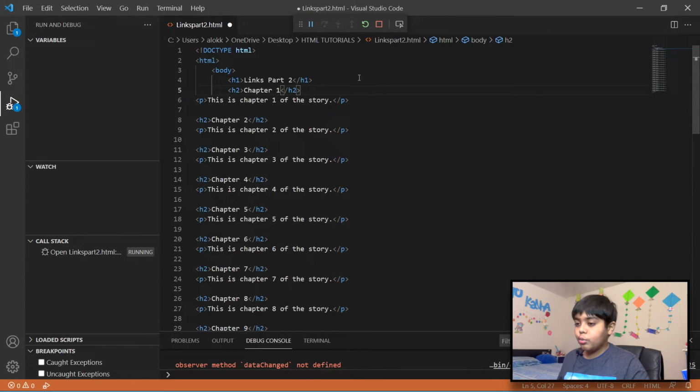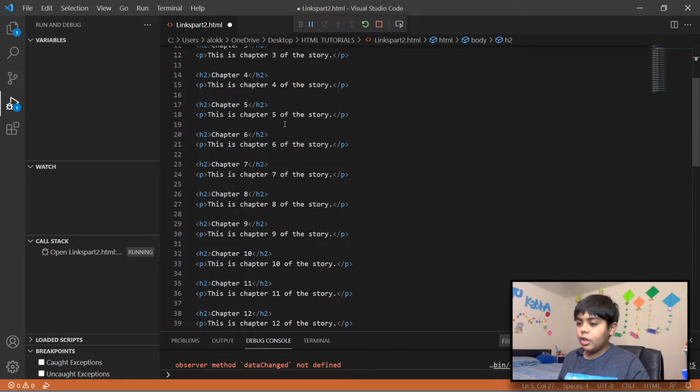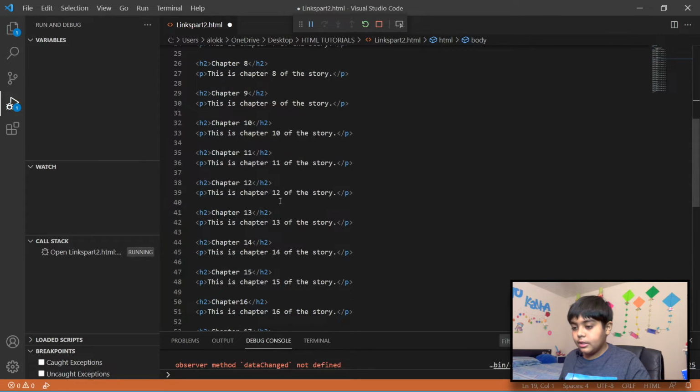So now let's do bookmarks. Let's say I want to jump to chapter 5. Let's give this an ID, because we will be needing an ID. Let's do ID capital C5, chapter 5, and let's do chapter 12. Let's give this an ID as well: chapter 12, capital C12.